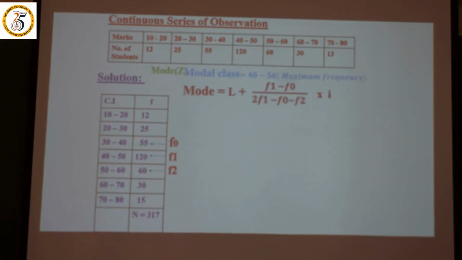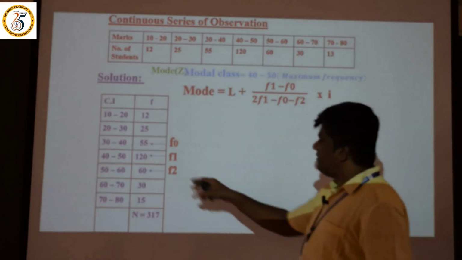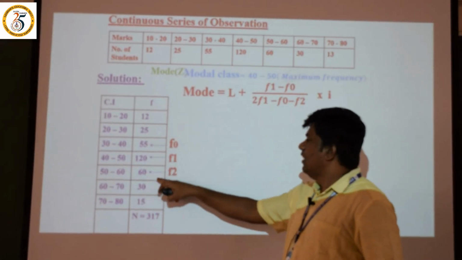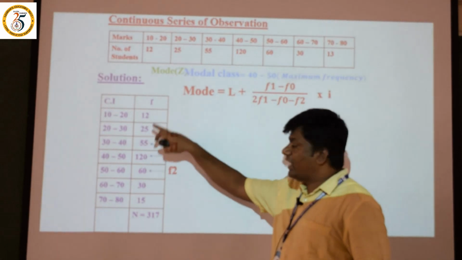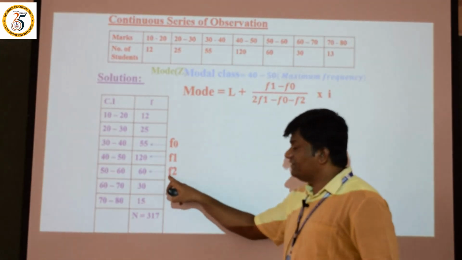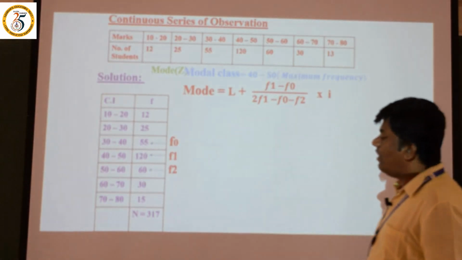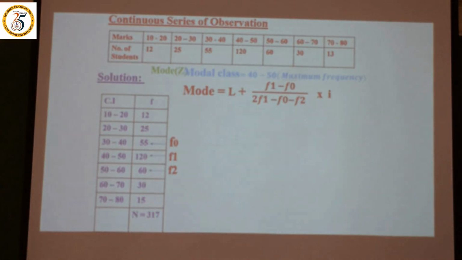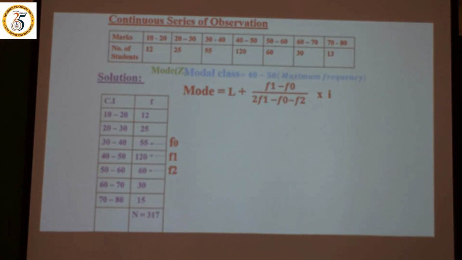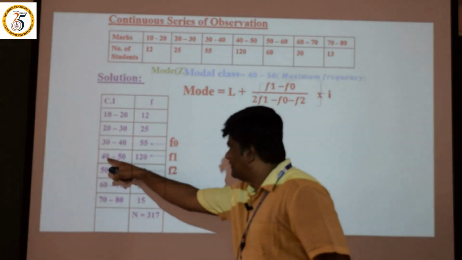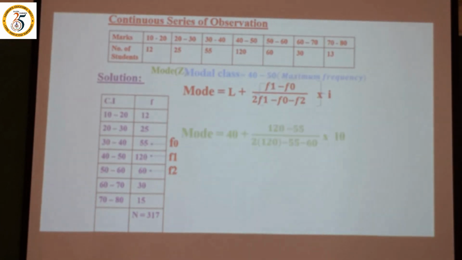So the mode formula is: mode is equal to L plus (F1 minus F0) divided by (2F1 minus F0 minus F2), into I. What is F1? It is the maximum frequency in the frequency column. What is F0? The frequency preceding the modal class. What is F2? The frequency succeeding the modal class. Now we can find the mode. What is the lower limit of the modal class? 40 is the lower limit.